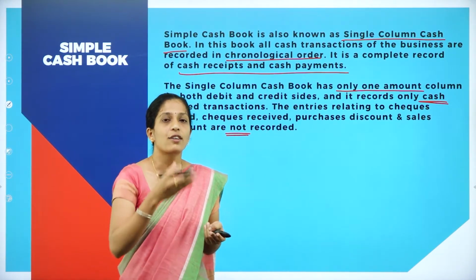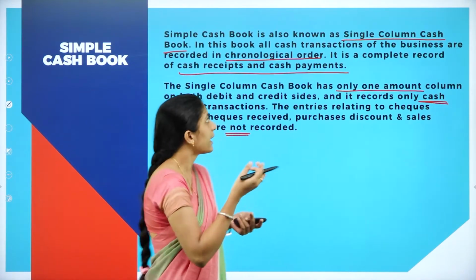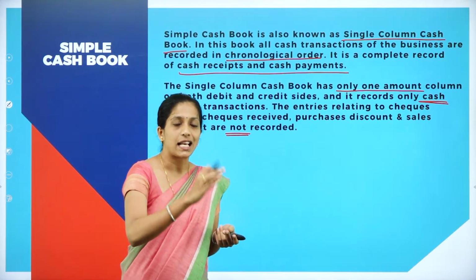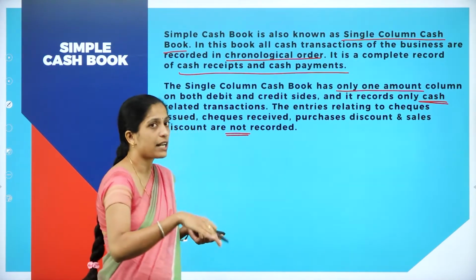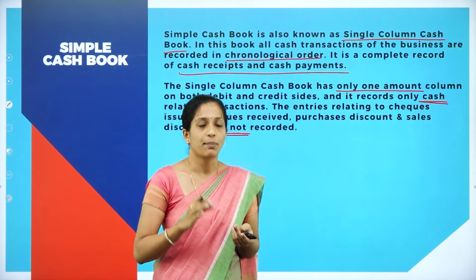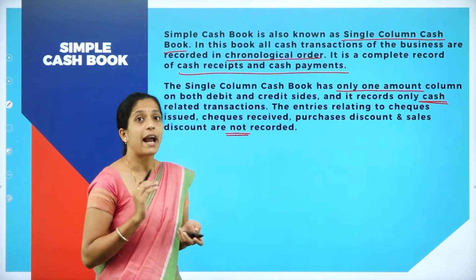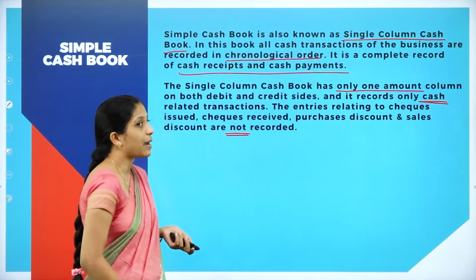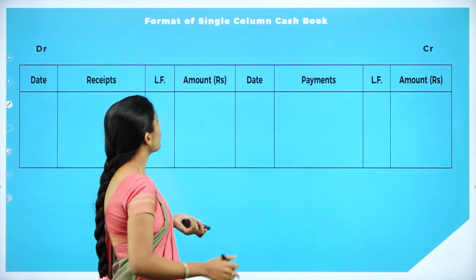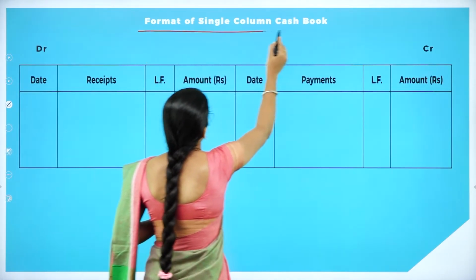It records all cash receipts as well as cash payments, and it has both a debit side as well as a credit side. If there are any transactions relating to checks, they will not be recorded because we are going to record only cash transactions. So this is about the simple cash book or single column cash book. Now we shall see what the format of a single column cash book is.